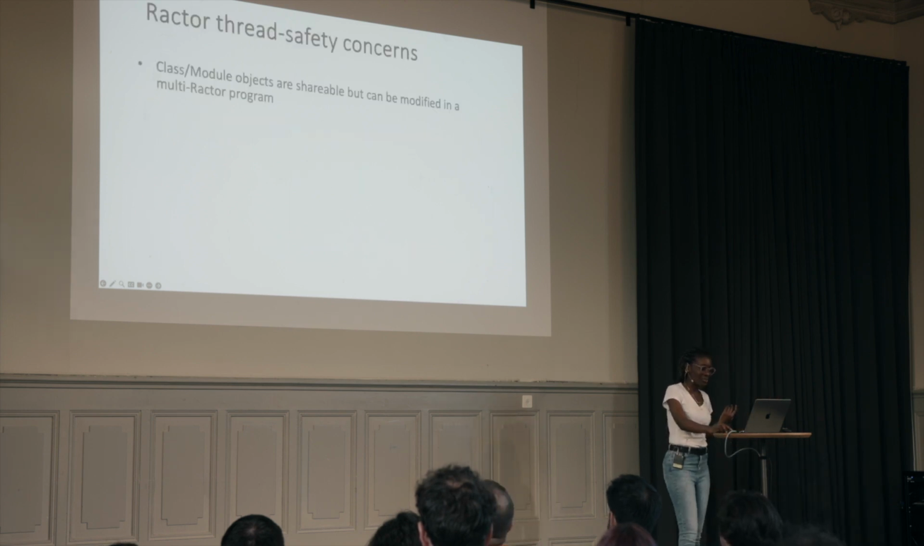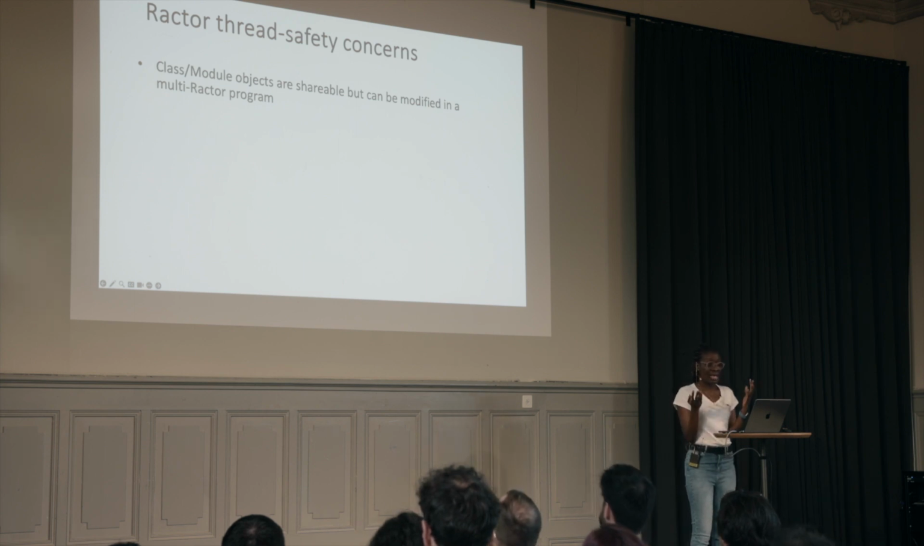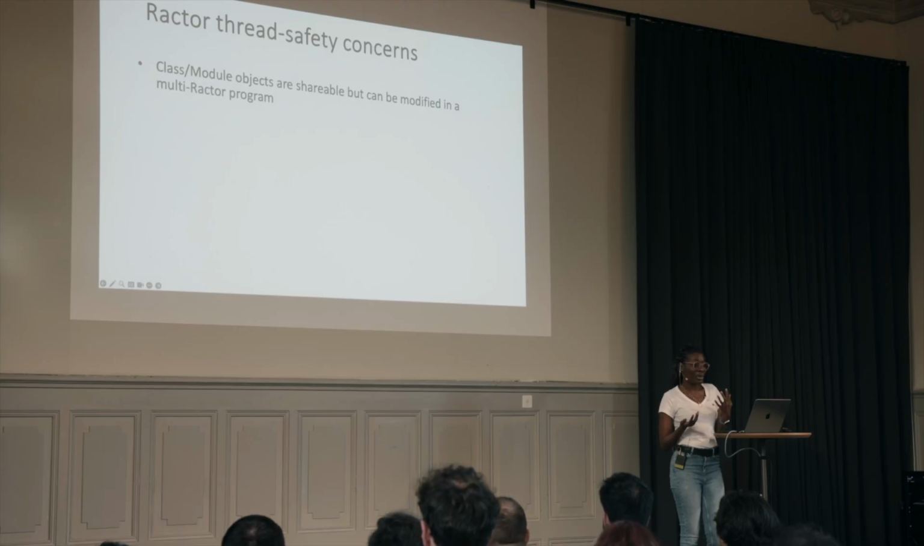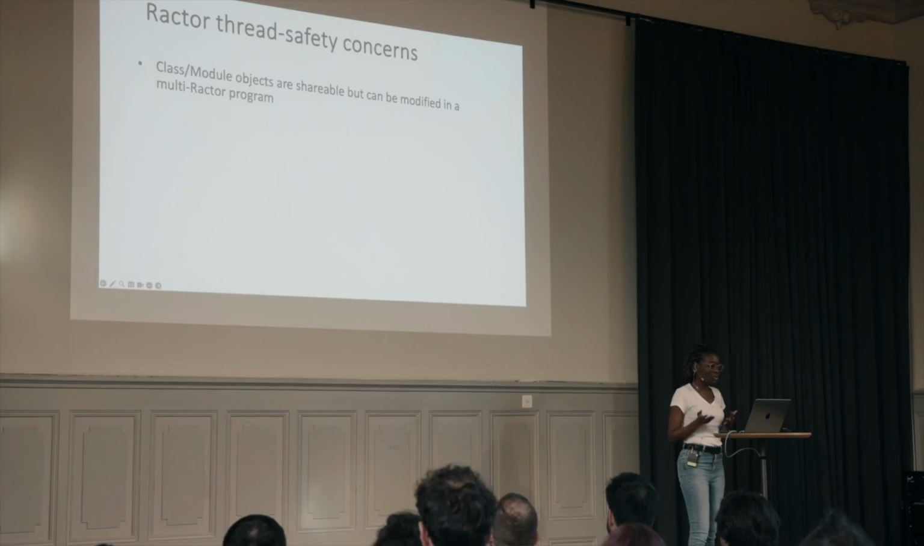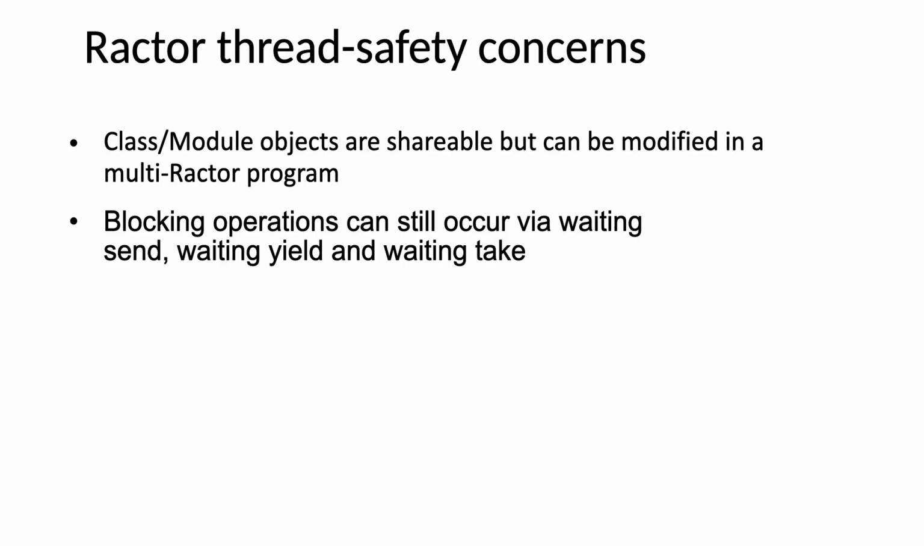Two things. Class or module objects are shareable, but they can actually be modified. If we remember, the fact that they are shareable means they should be immutable, but they are within a Ractor program or multi-Ractor program. So it's important that if you're using this, you need to be careful to not modify class or module objects, else we introduce typical data races.